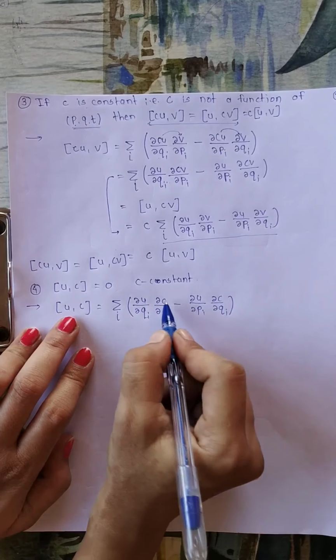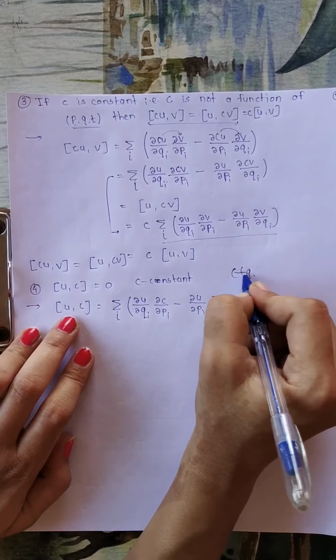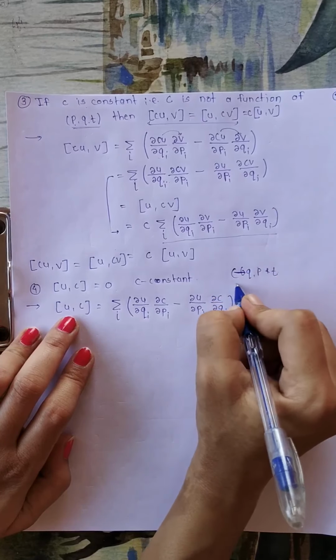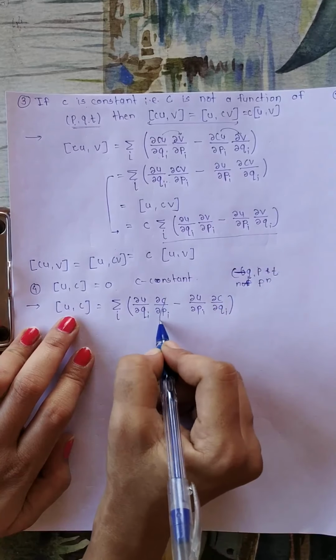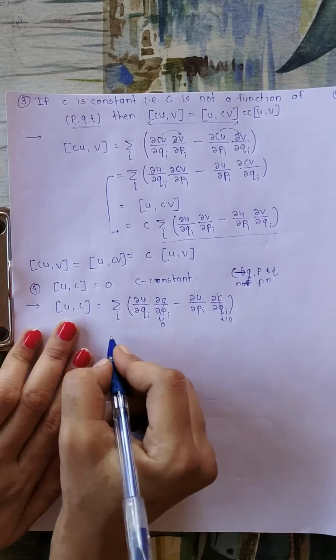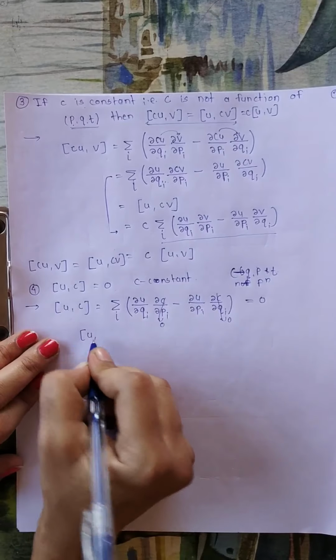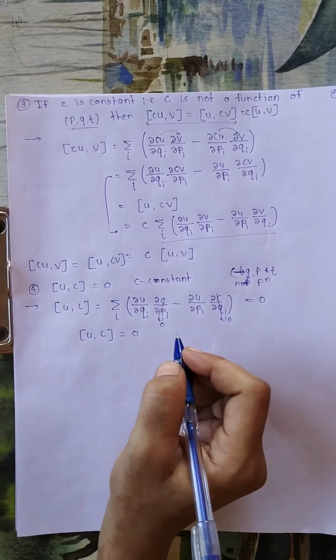And you know that since c is constant with respect to q, p and t, meaning it is not a function of q, p and t, the derivative of c with respect to both p and q will be 0. Hence, this is equal to 0. Hence, we have proved that the Poisson bracket of u and c is 0.